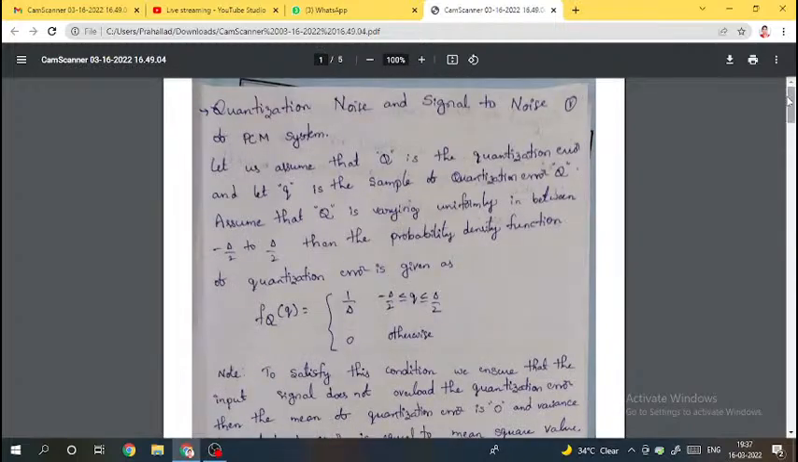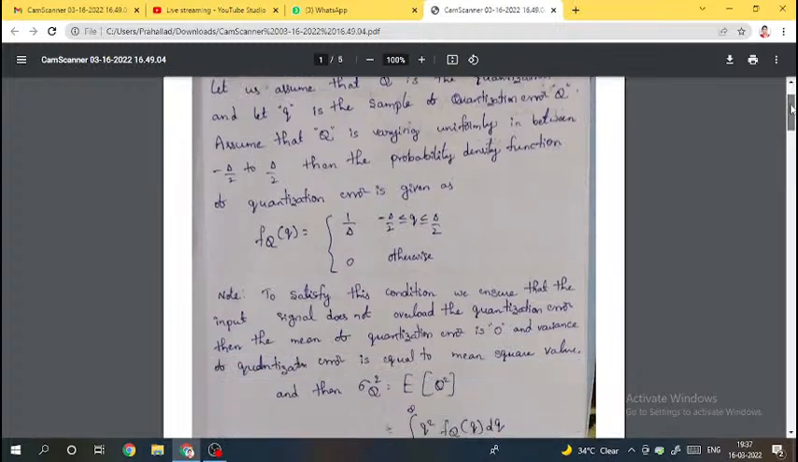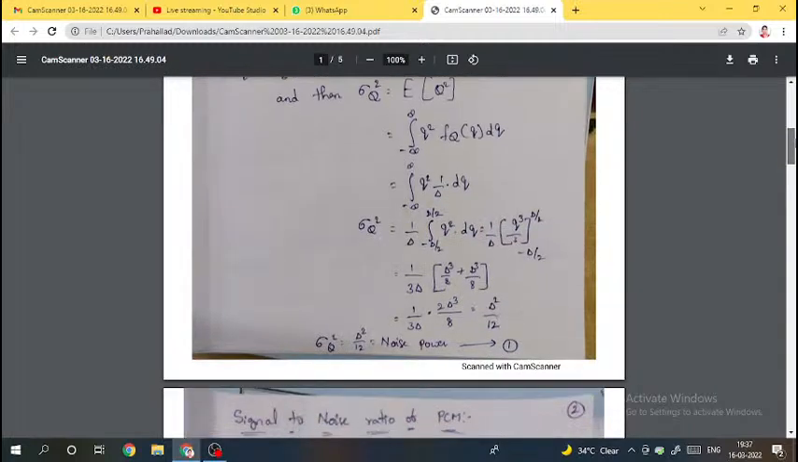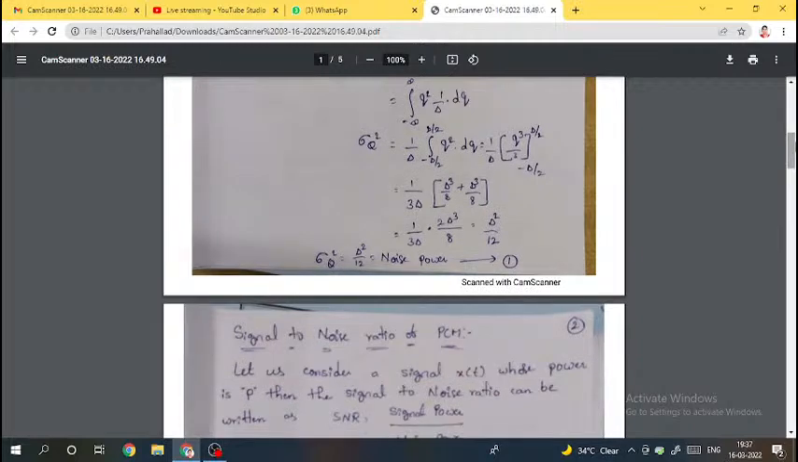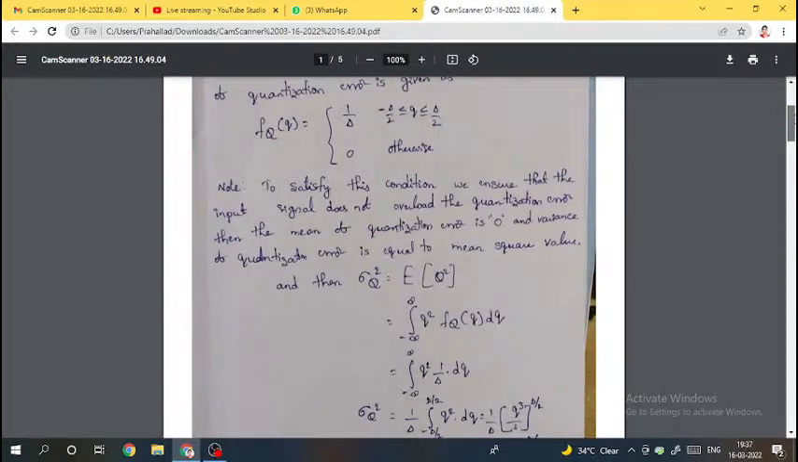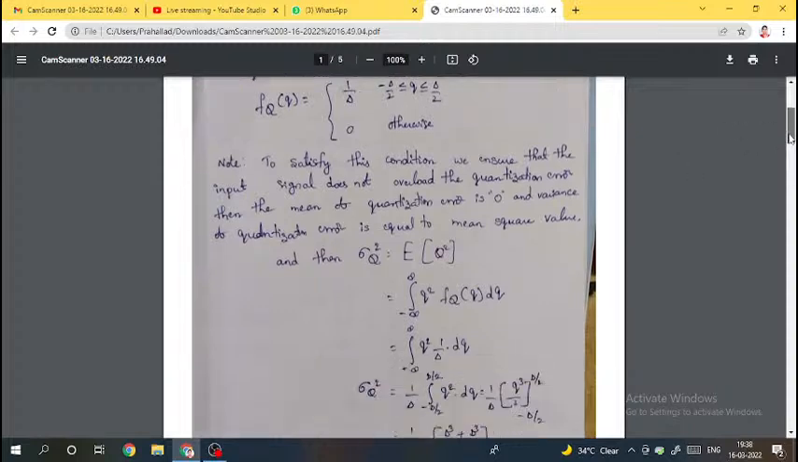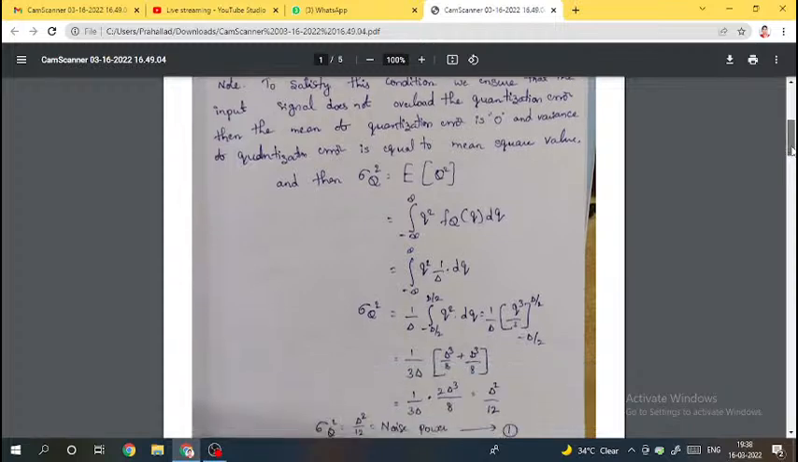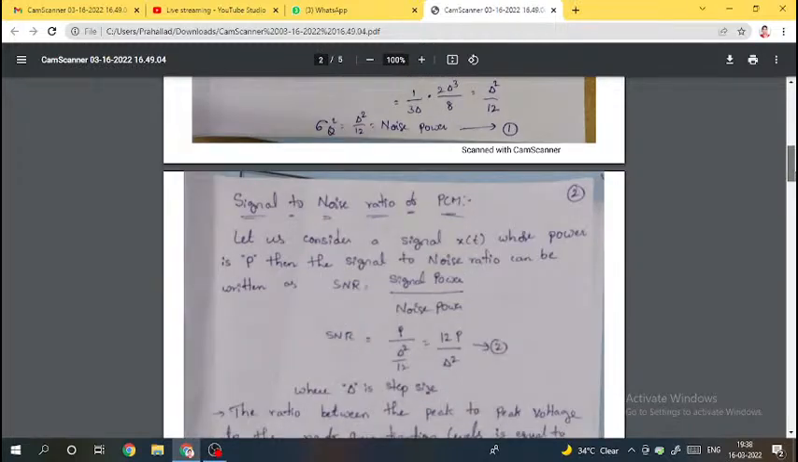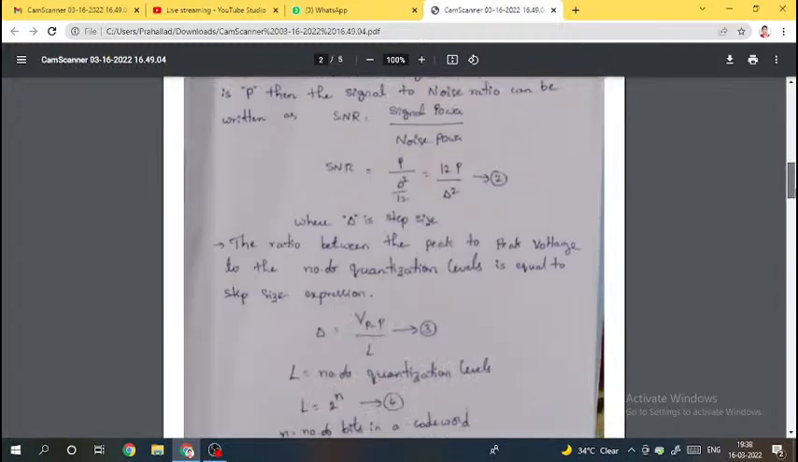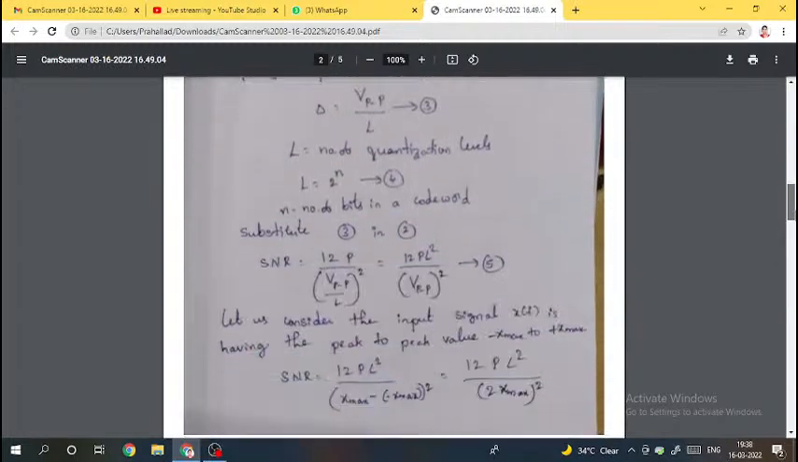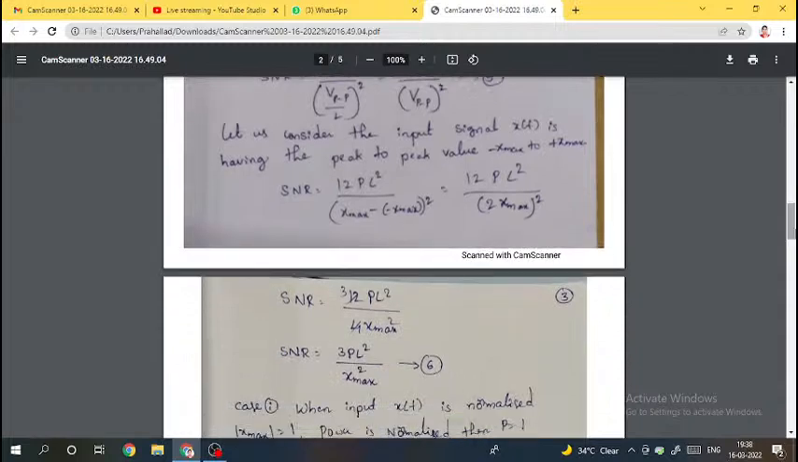Do you have any doubt anywhere? Very simple, step by step. First of all, we need to get the quantization error expression and sample value. Consider it as small q. Take the probability density function as 1 by delta between minus delta by 2 to plus delta by 2, 0 otherwise, and find the mean square value, which is equal to the noise power. Consider the signal power as P, then we will get the signal to noise ratio expression for PCM as 3 P L square divided by x max square.